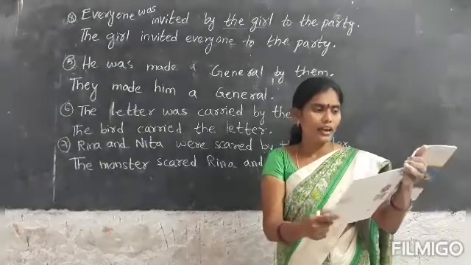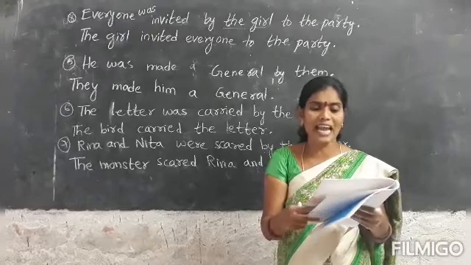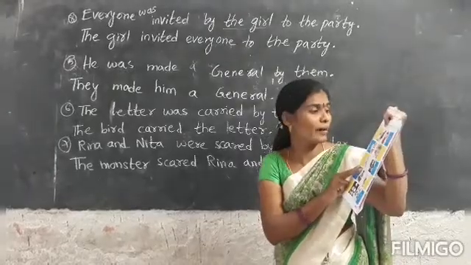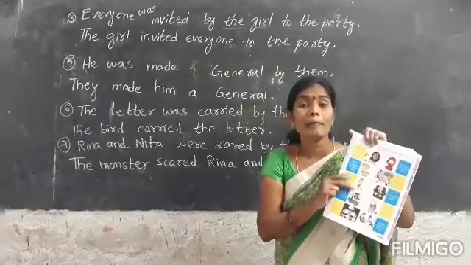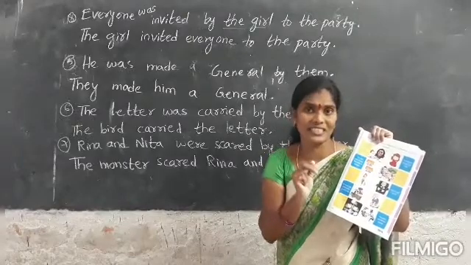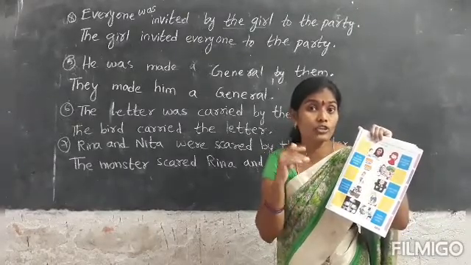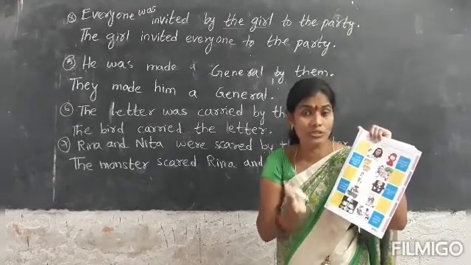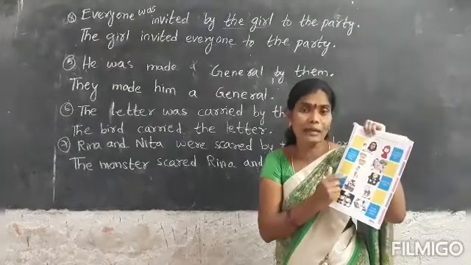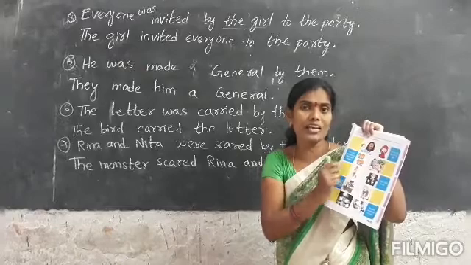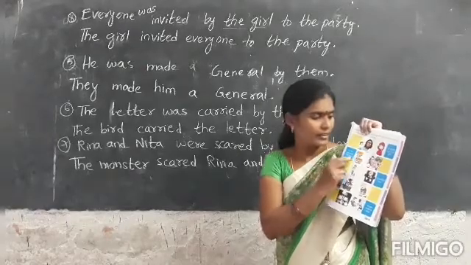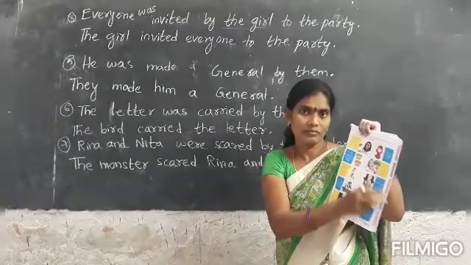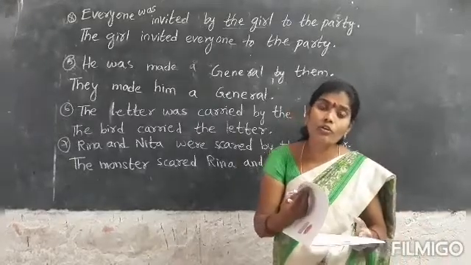And the next, read the following sentences and categorize the actives and passives. You must see the by. If there is by, study it as a passive sentence. If am, is, are come after the third form, that is a passive sentence. Was, were after the third form, that is a passive sentence. By that you must identify the actives and passives. Put A for actives and P for passives. Okay? Take the help of the course book.